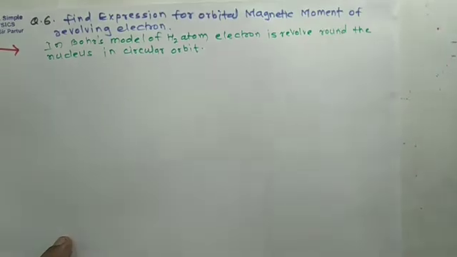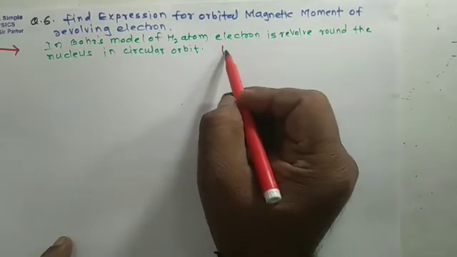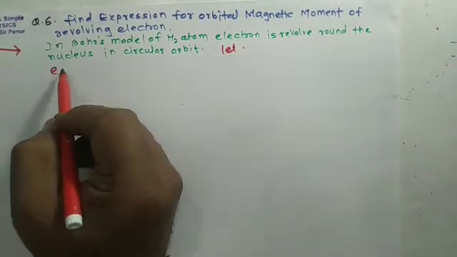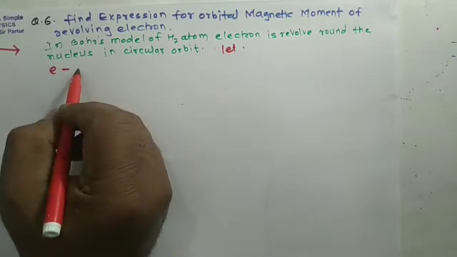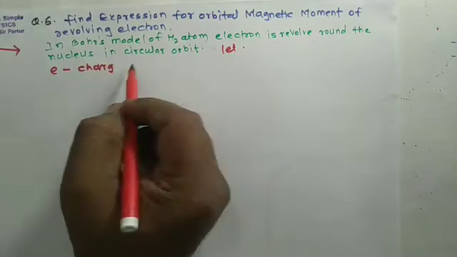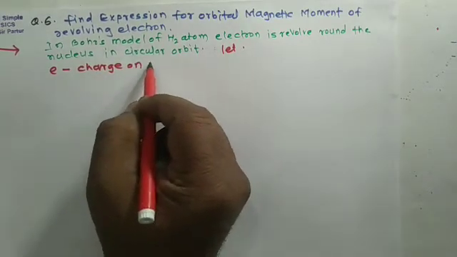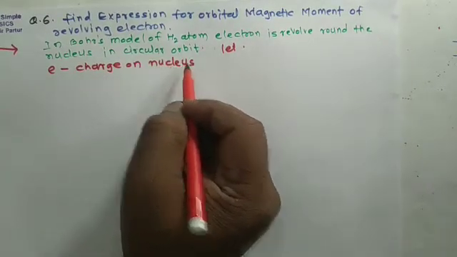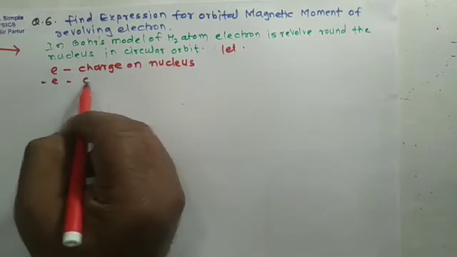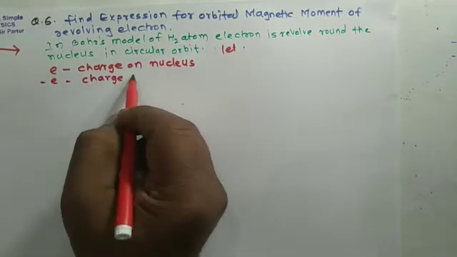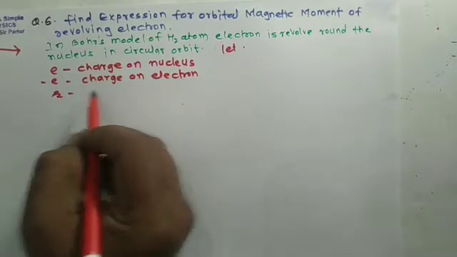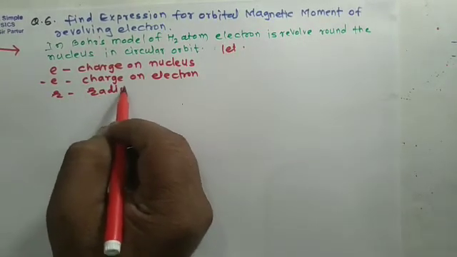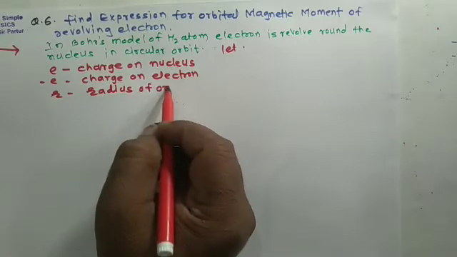Let us see. Let e be the charge on nucleus, minus e the charge on electron, small r the radius of orbit,